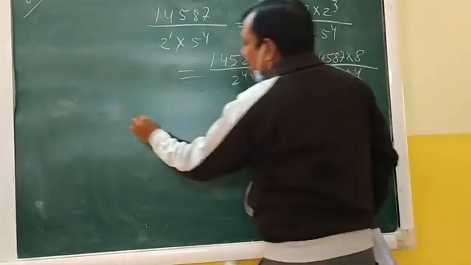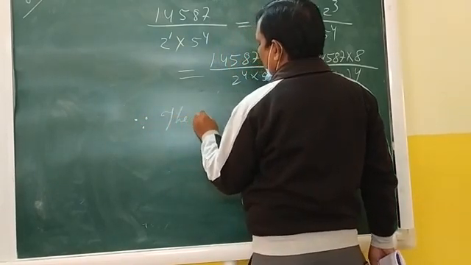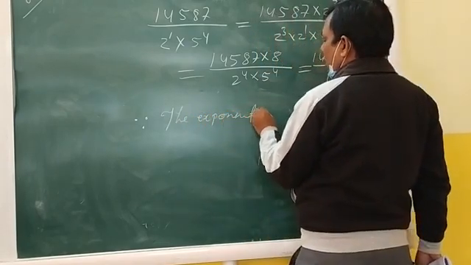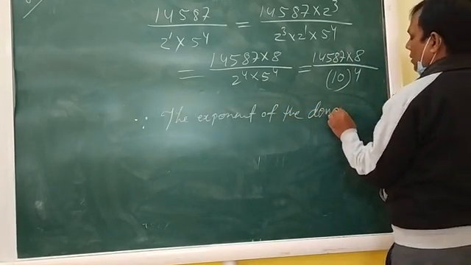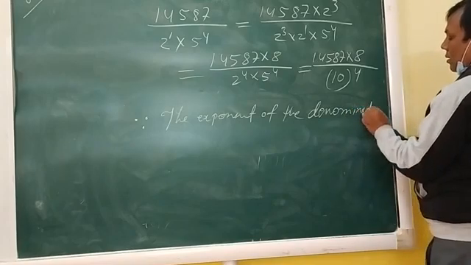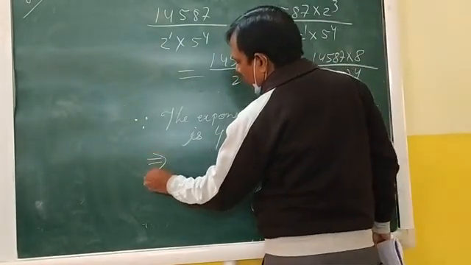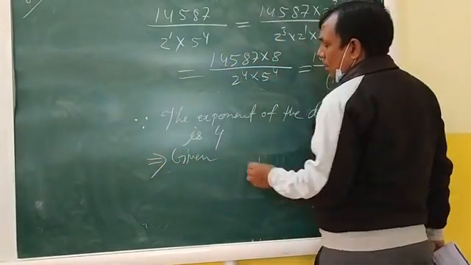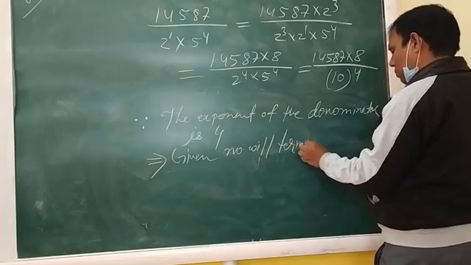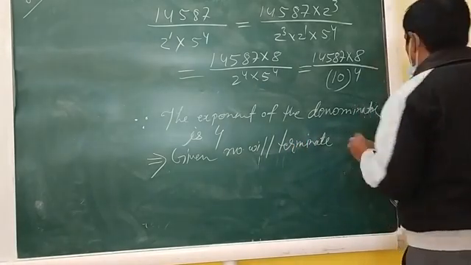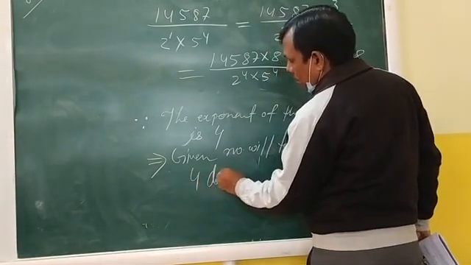So now you will write: since the exponent of the denominator is 4, the given number will terminate after 4 decimal places.